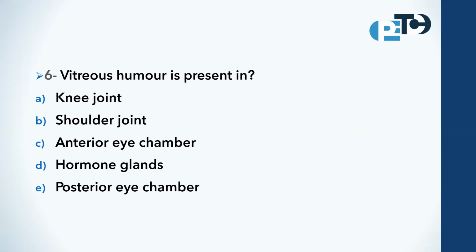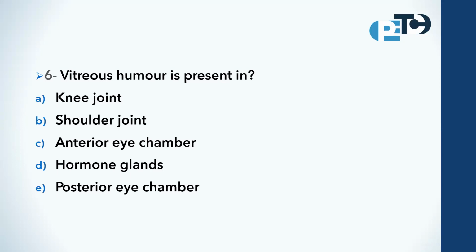Vitreous humor is present. Also, this one was present in the last exam. Vitreous humor is present in the knee joint, shoulder joint, anterior eye chamber, hormone glands, or posterior eye chamber. We have two fluids in the eye, aqueous humor and vitreous humor. The aqueous humor is present in the anterior chamber, and it is responsible for the pressure inside the eye, so that an increase of aqueous humor will lead to glaucoma,